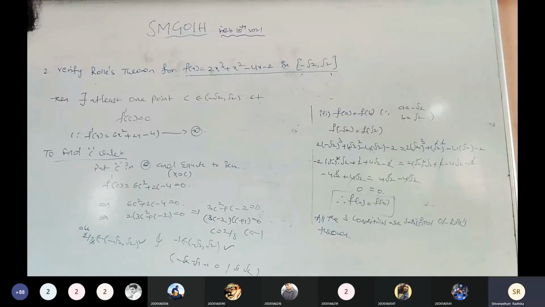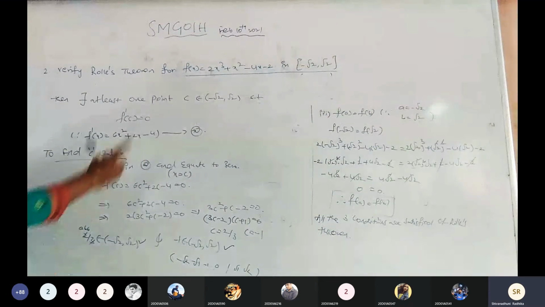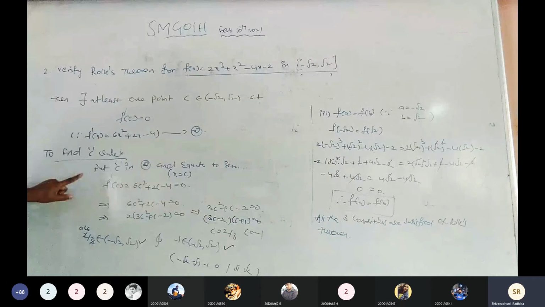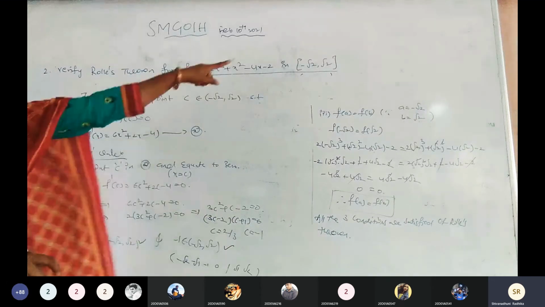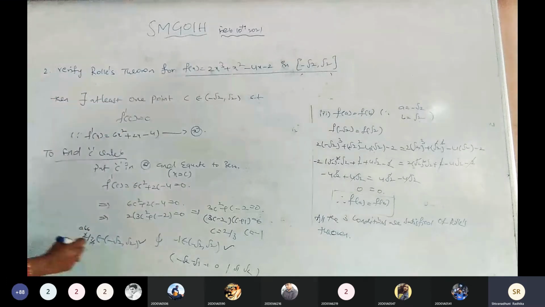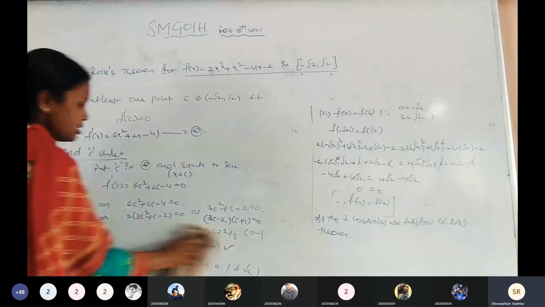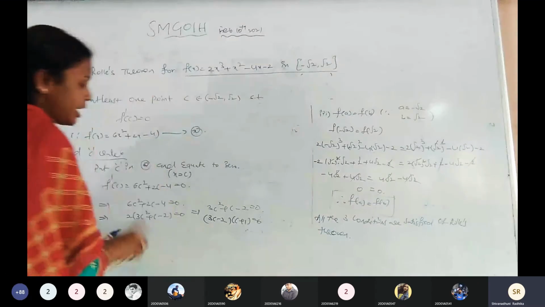Mute the call. Next, all the three conditions of Rolle's theorem are satisfied, and finding the C value. In this observation also, C belongs to the open interval, the given open interval. Hence the Rolle's theorem is verified.